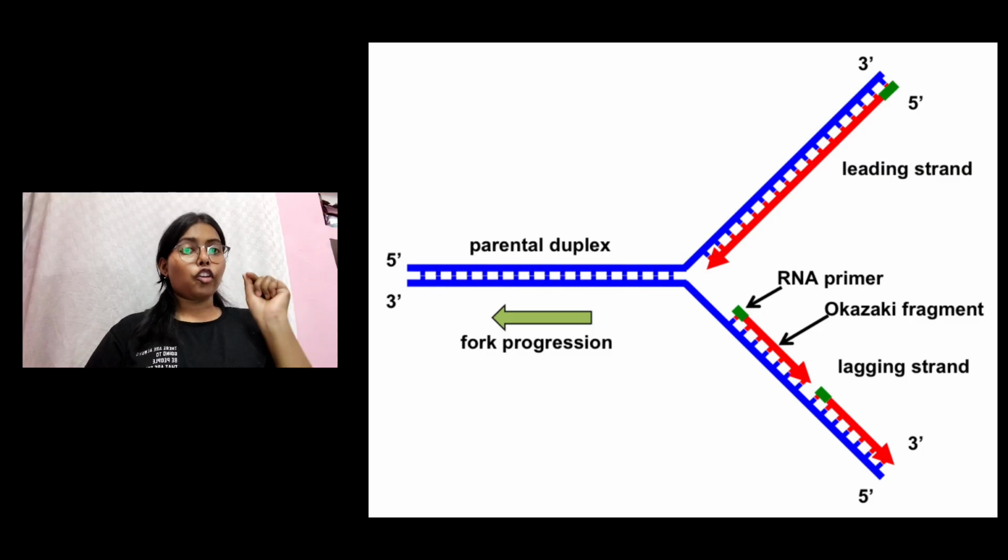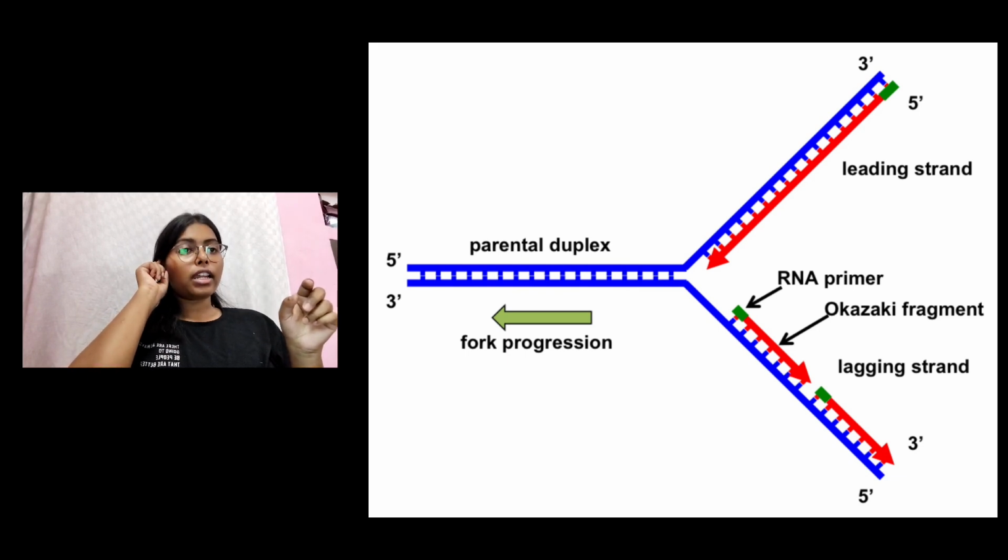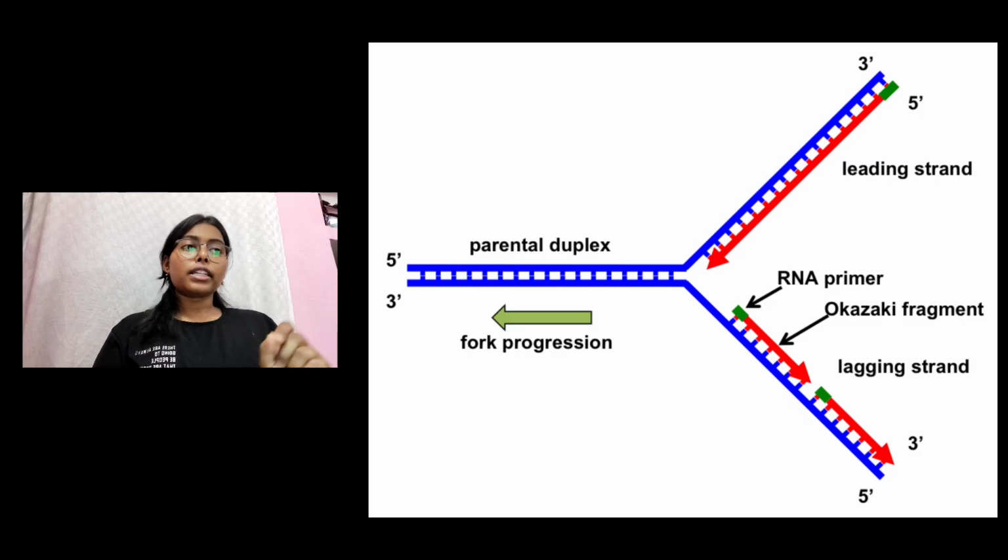So what it does, it works oppositely, and it works in small fragments, which are known as Okazaki fragments. The strand which had the polarity of 3 prime to 5 prime is known as the leading strand, because it does not stop anywhere. The synthesis happens continuously towards the replication fork in the 5 prime to 3 prime direction.